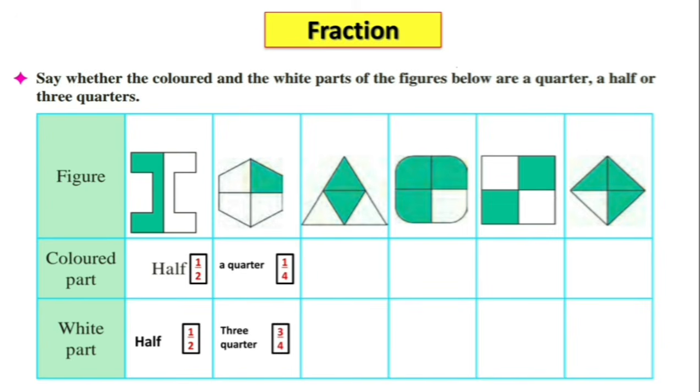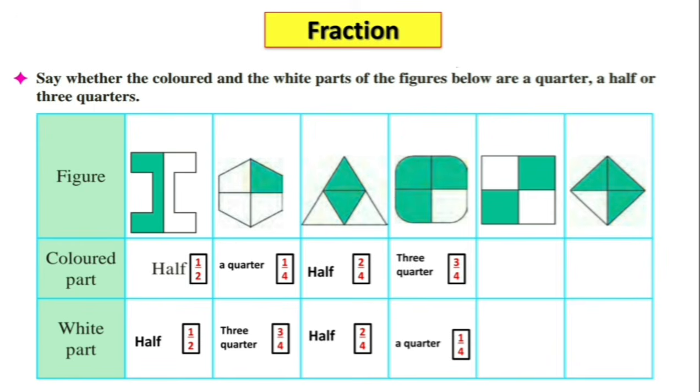In figure 3, there are 2 colored parts and 2 white parts, so colored part is 2/4 and white part is also half, so it is 2/4. Now in figure 4, colored part 3/4 and white part a quarter, meaning 1/4.